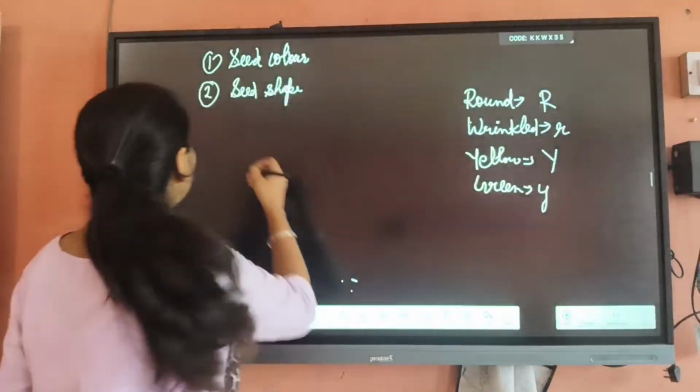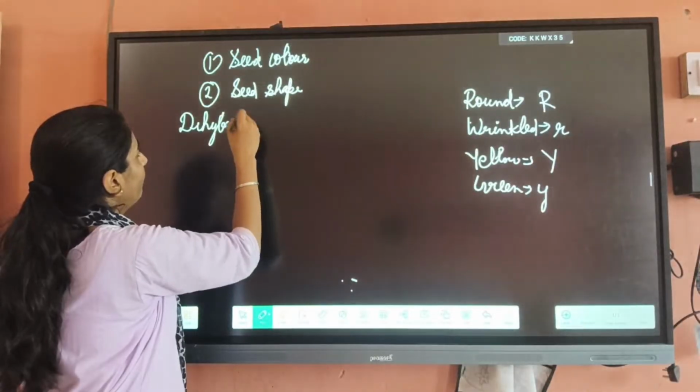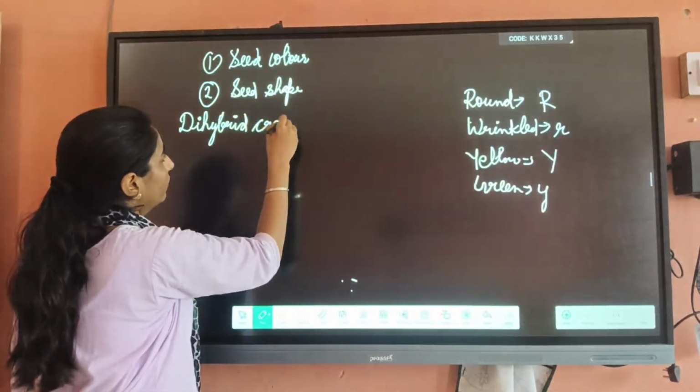We are starting here with the dihybrid cross.